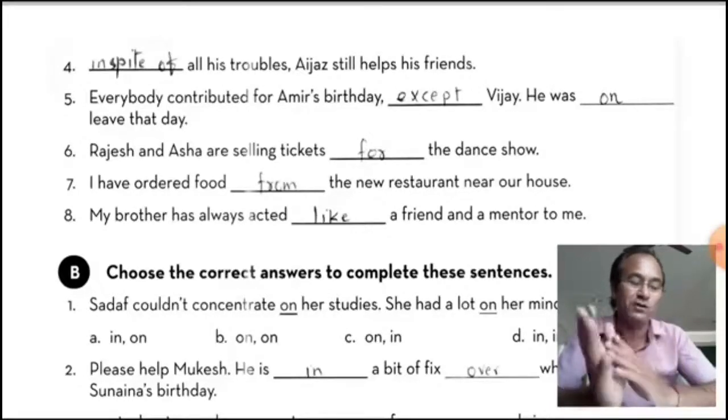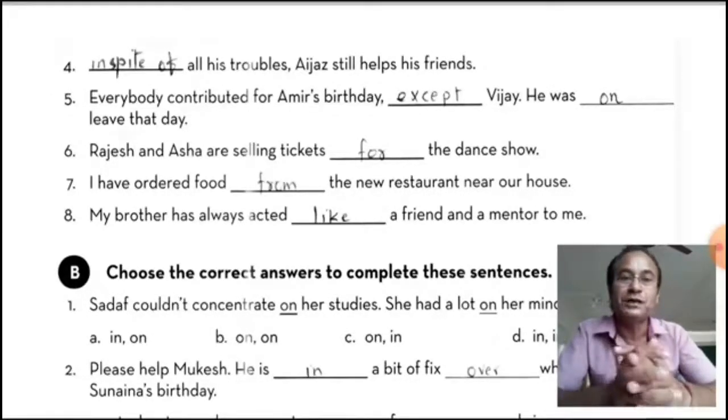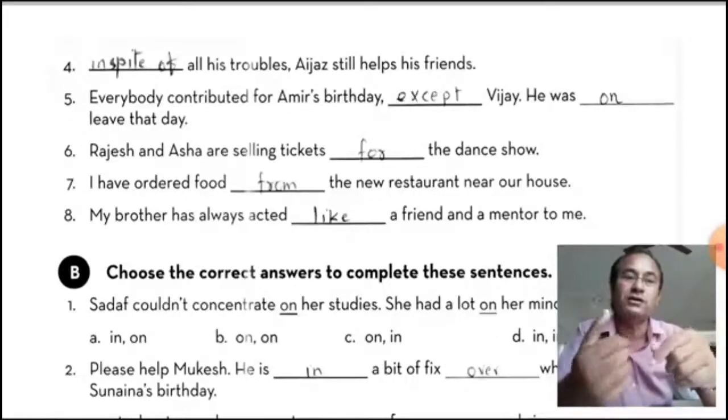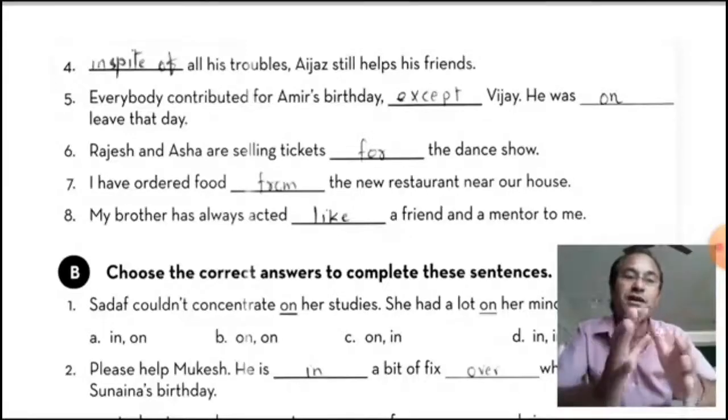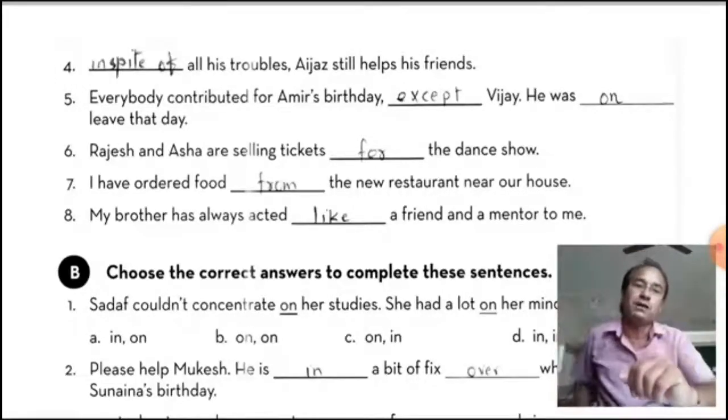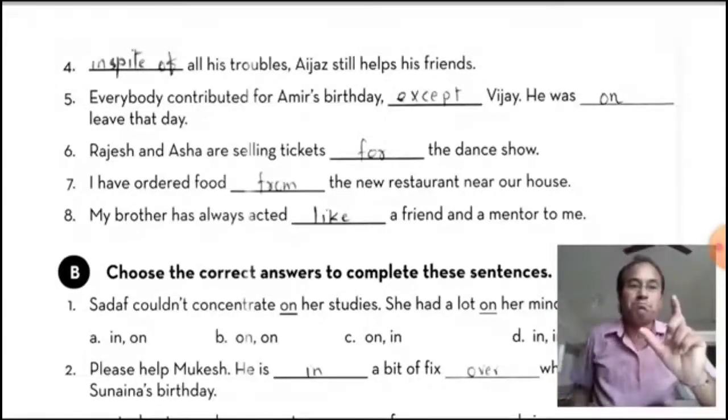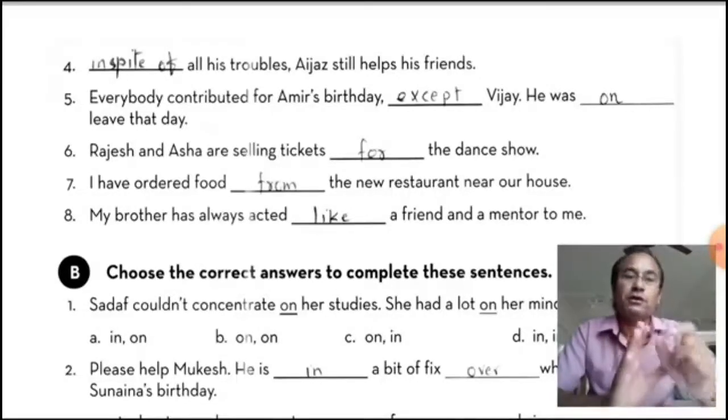So, in spite of. Everybody contributed for Ami's birthday except Vijay. Vijay is now except, के अलावा. We can use "but" also there. But can also be used before the noun.